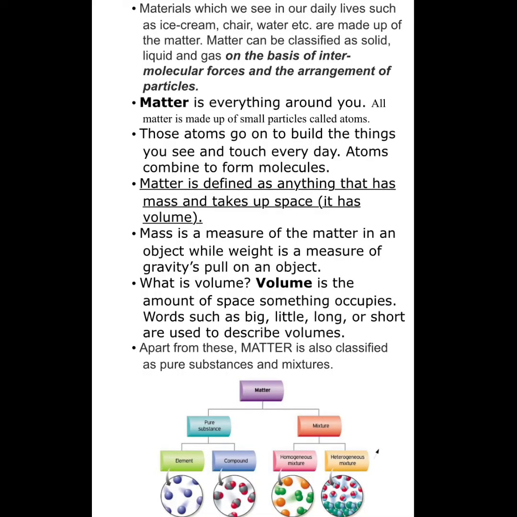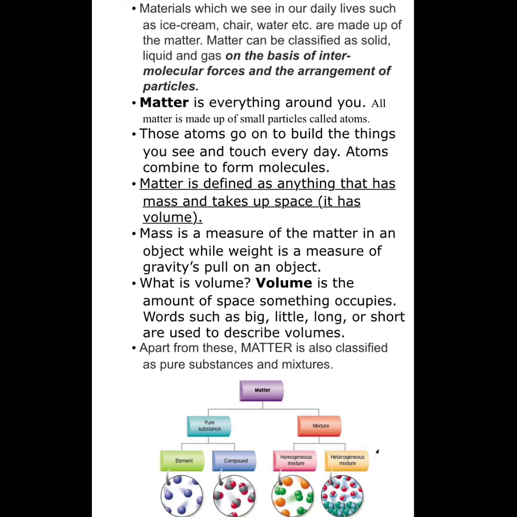Materials which we see in our daily lives, such as ice cream, chair, water, etc., are made up of matter. Matter can be classified into three states as solid, liquid, and gas on the basis of intermolecular forces and the arrangement of particles. Matter is everything around you. All matter is made up of small particles called atoms. But there are a few exceptions like light, sound, and heat. They are non-matter. They are forms of energy. Those atoms go on to build the things you see and touch every day. Atoms combine to form molecules.